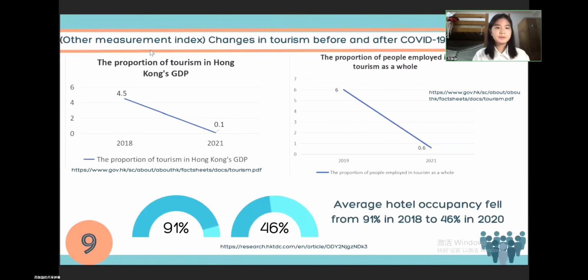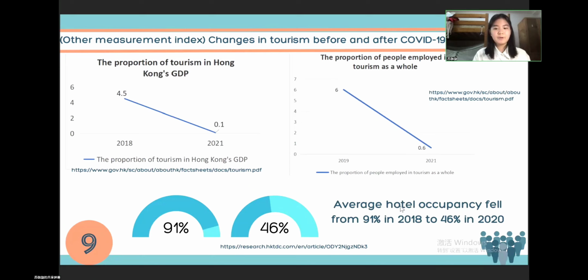And I also used some other measurement indices to show the changes in tourism before and after COVID-19, including the proportion of tourism in Hong Kong's GDP, which fell from 4.5% to 0.1%. And also the proportion of people employed in tourism as a whole, a reduction from 6% to 0.6%.